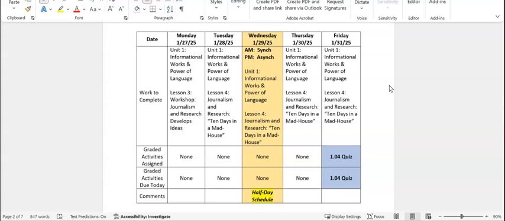So Tuesday the 28th, we'll start Unit 1, Lesson 4. Wednesday the 29th and Thursday the 30th, we will continue Lesson 4. Friday the 31st, we will finish Lesson 4, and we will take the 1.04 quiz. That quiz is due on Friday the 31st. Wednesday the 29th is a half-day schedule, so we'll be synchronous in the morning and async in the afternoon.